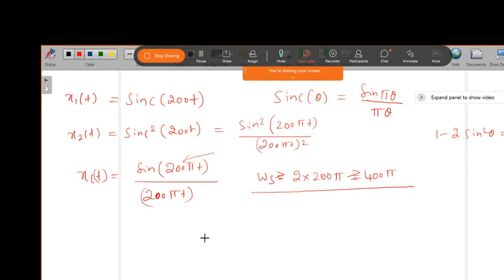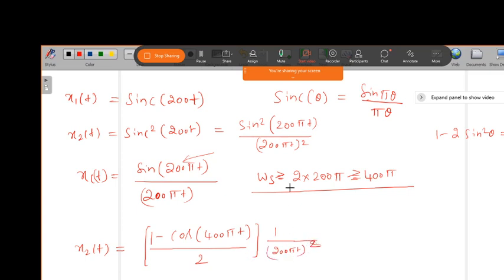So we put this in: x2 of t is equal to sine square of 200 pi t, so we have 1 minus cos of 400 pi t, divided by 2, and this is multiplied with 1 over 200 pi t whole square.